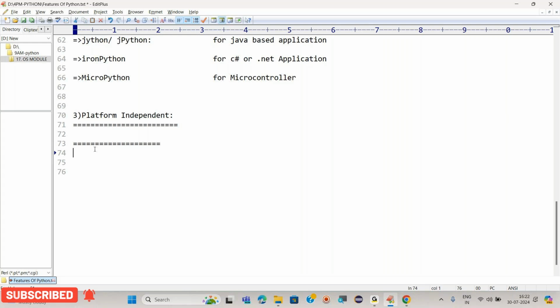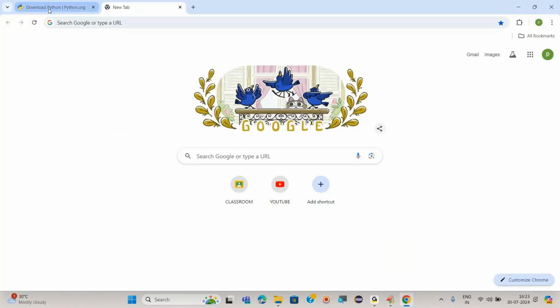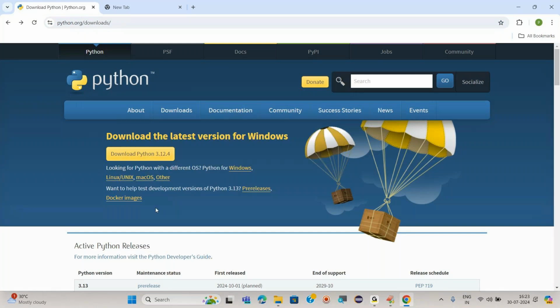For example, I can use Turbo C++ in Windows, but for Mac operating system we have to use different software. Are you getting it? Now, if you go and check the download page, we have the Python software for Windows as well as Linux, as well as Mac OS, and for others also, right?